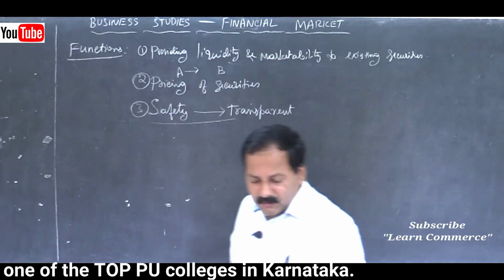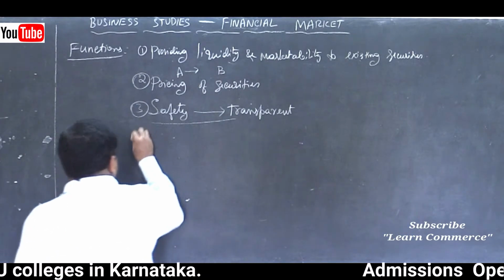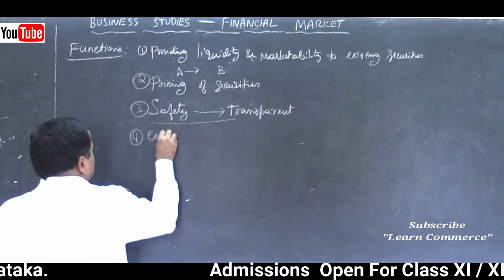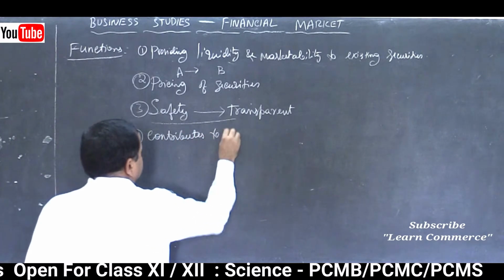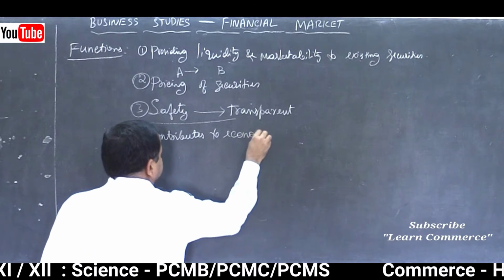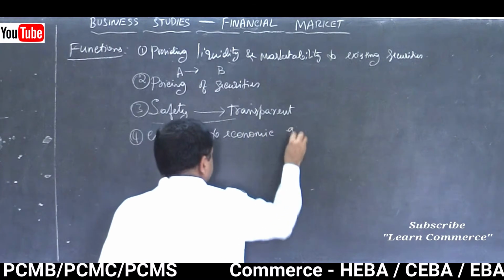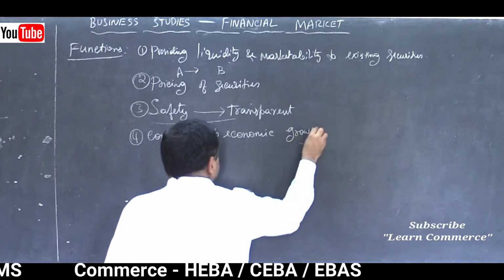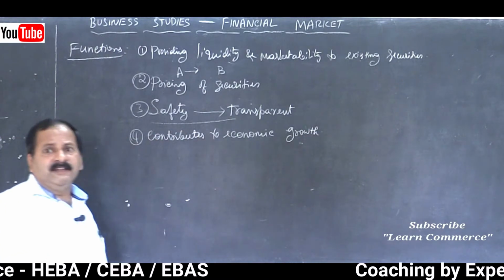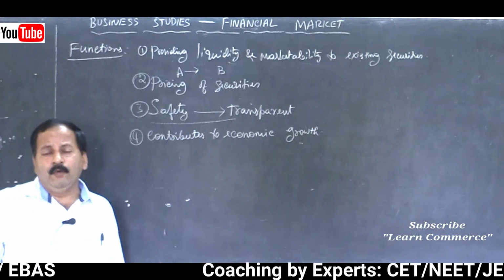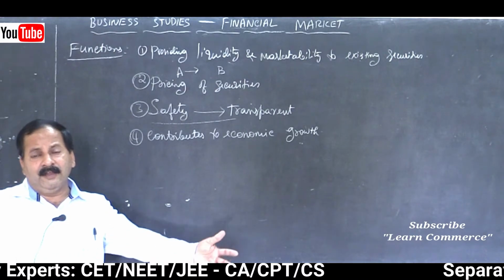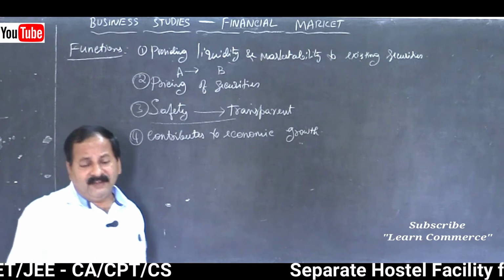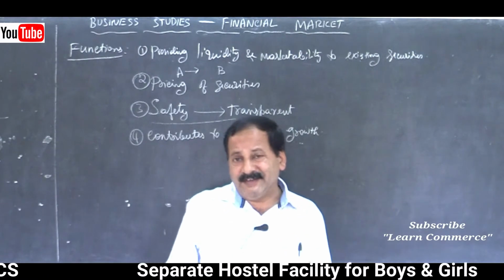The fourth one is contributes to economic growth. See friends, the index Sensex, you might have seen. If you open the CNBC channel, or even NDTV Profit, you will come to know the status.